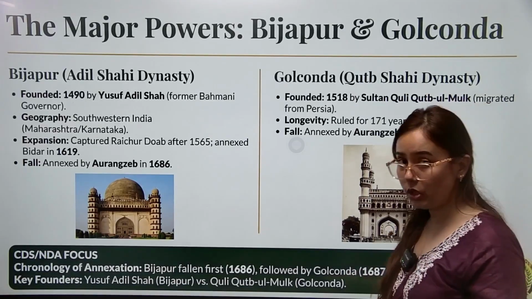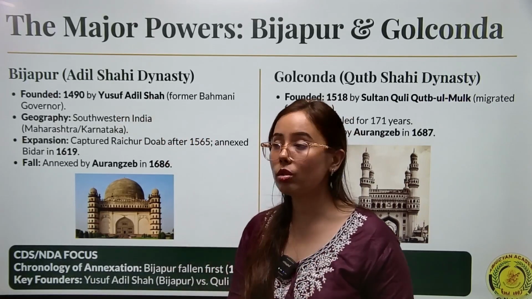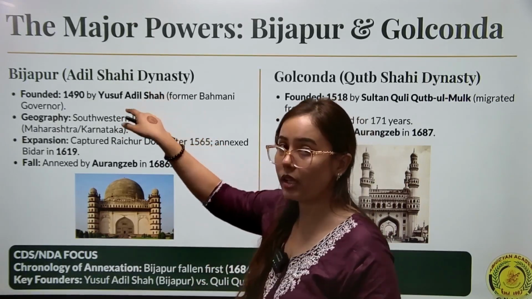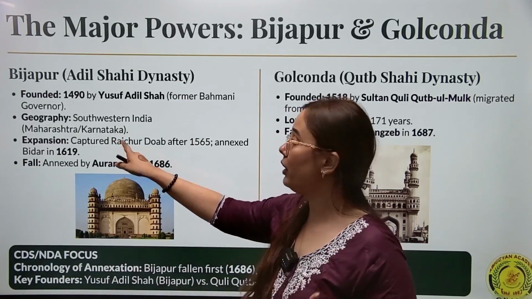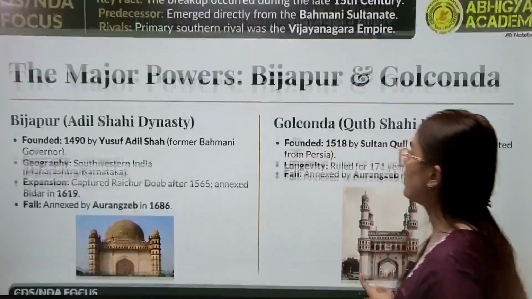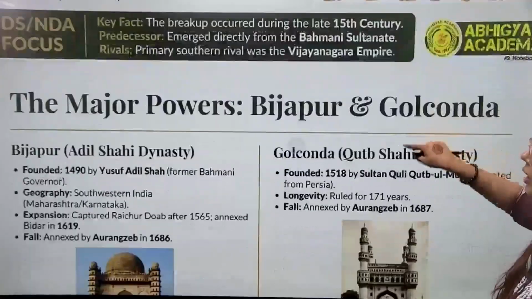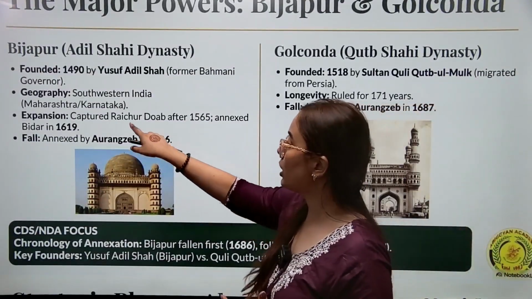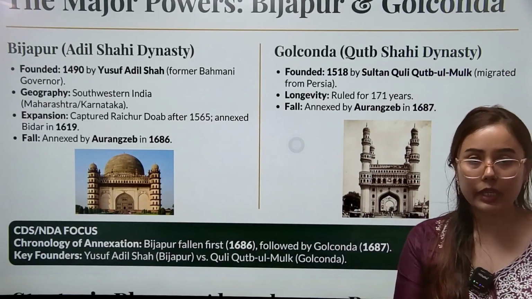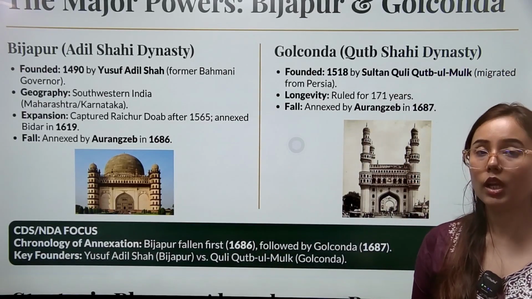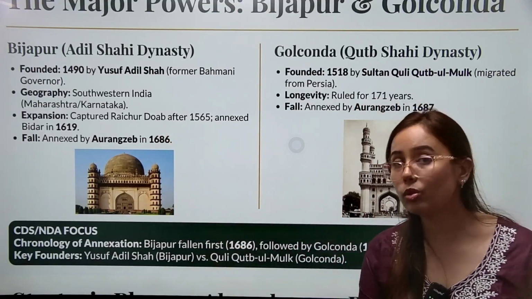Bijapur, Adil Shahi dynasty. The founder Adil Shah, also known as Yusuf Adil Shah, and after this we call them the Adil Shahi dynasty. The geographical area is the Karnataka region. You can see the expansion: they conquered the Raichur Doab. Doab means the area between 2 rivers; do means 2. So Raichur Doab means the area between the Krishna river and the Tungabhadra river.